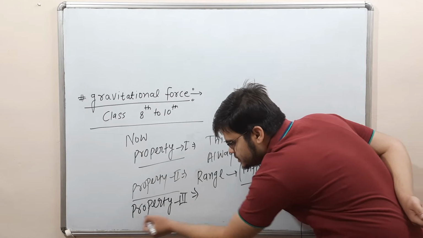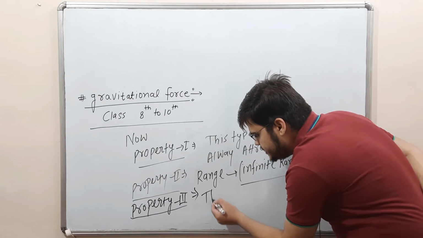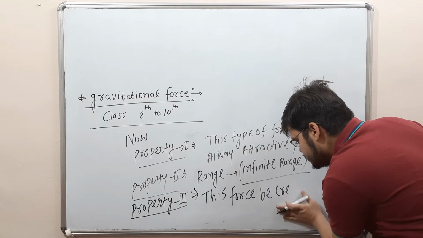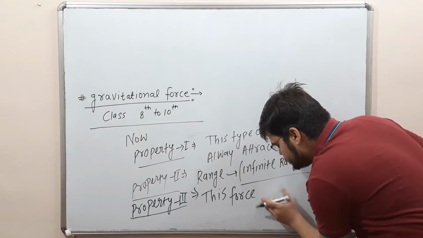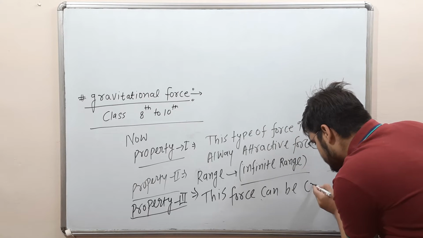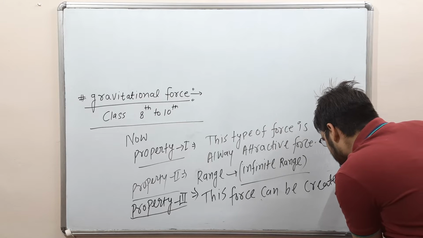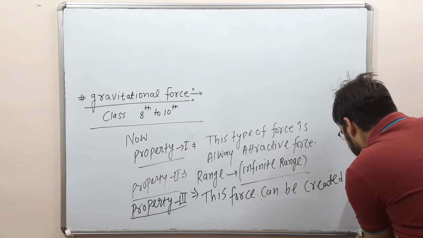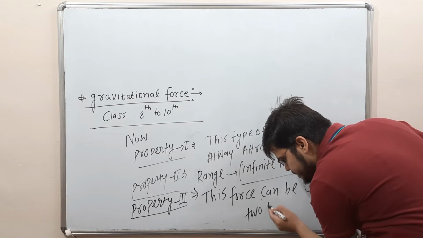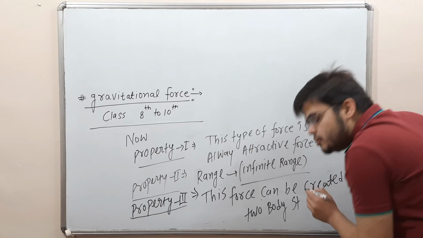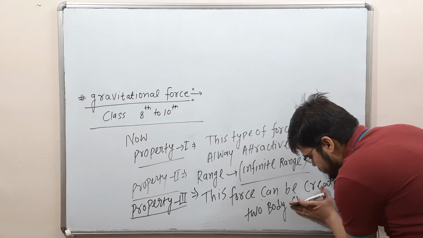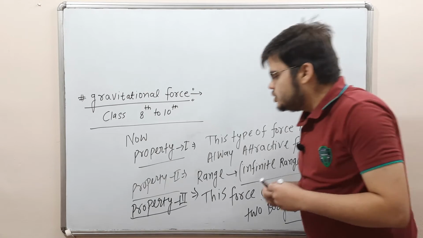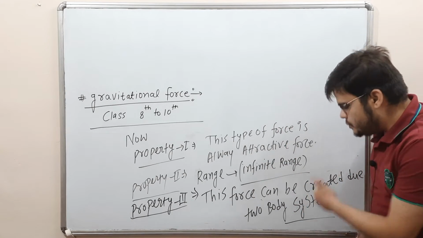Property number third: this force can be created due to a two body system, it cannot be a three body system or a four body system. Dear student, so we have to discuss the two body system.